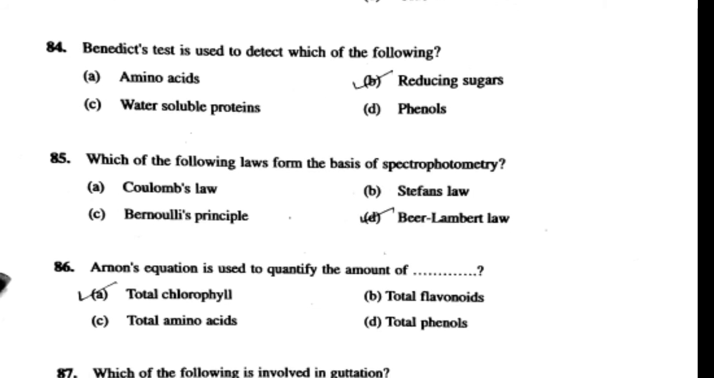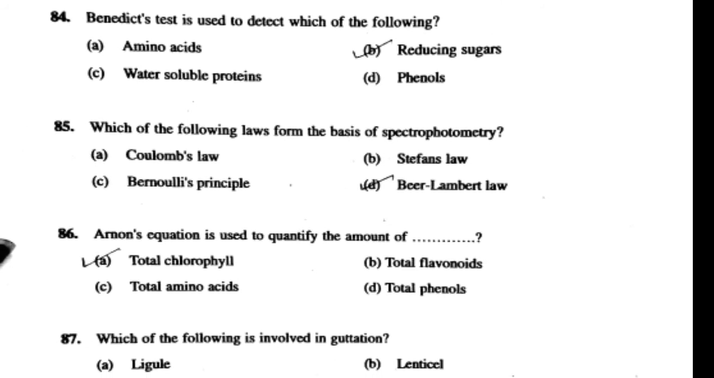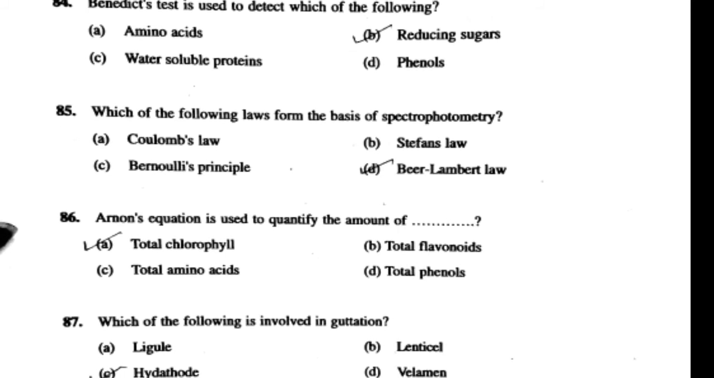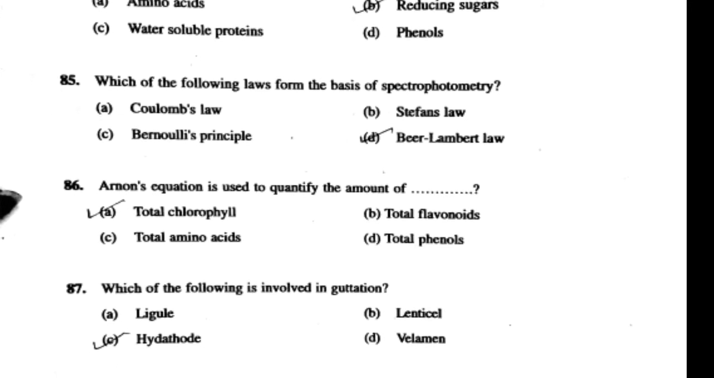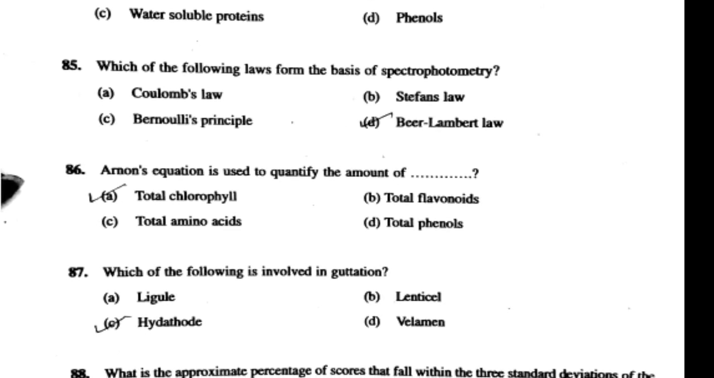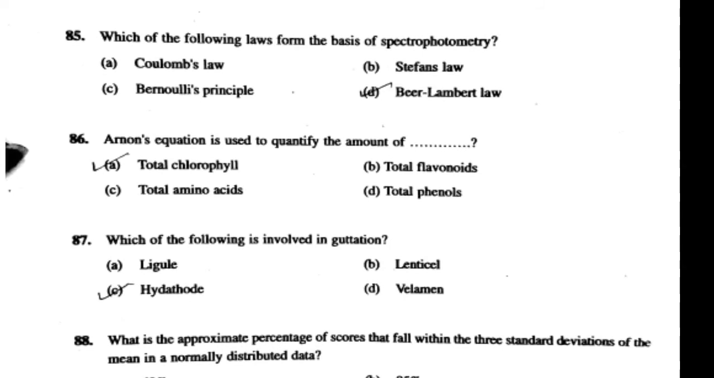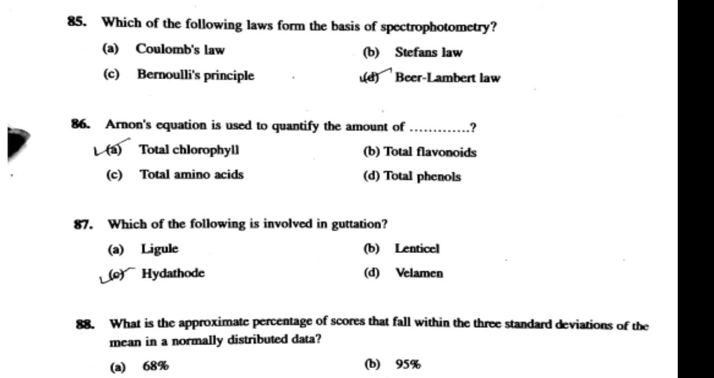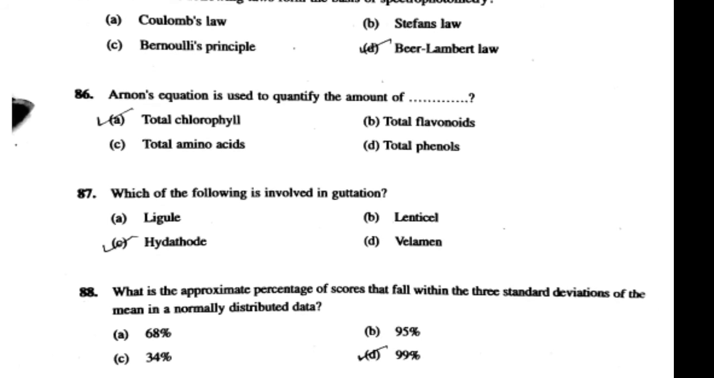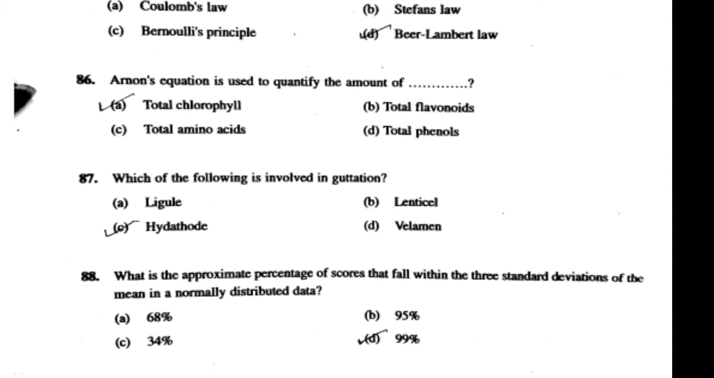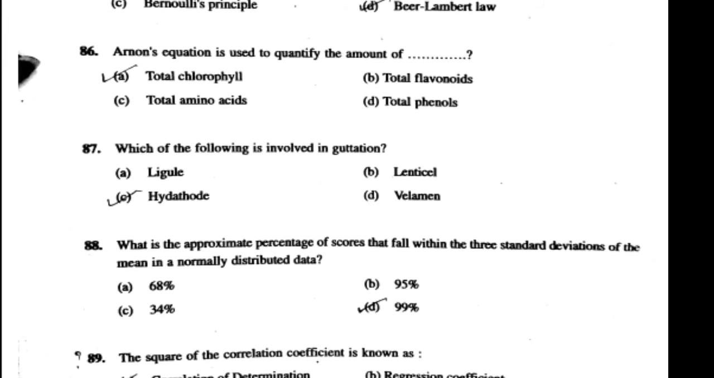Answer is Beer-Lambert law. Question number 86. Arnon equation is used to quantify the amount of total chlorophyll. Question number 87. Which of the following is involved in guttation? Answer is hydathode. Question number 88. Which is approximate percentage of scores that fall within 3 standard deviations of the mean in normally distributed data? Answer is 99%. Question number 89. The square of correlation coefficient is known as coefficient of determination.